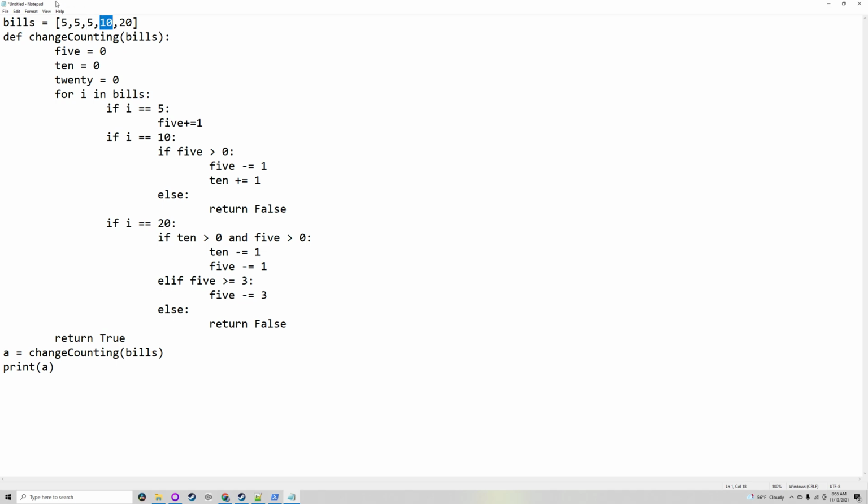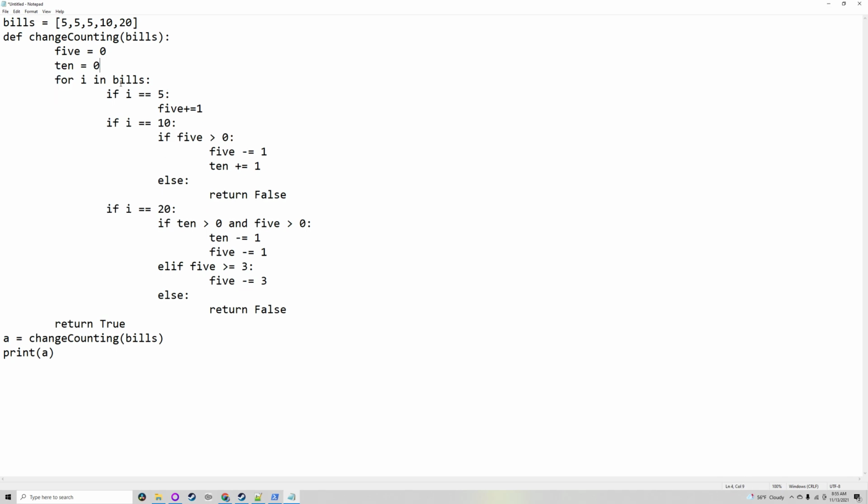So function change counting will take the input of the bills, the array, and we'll have 5, 10, and 20 start off at 0. So 5 will track how many 5s. If you find a 10, you could decrement it. If you find a 5, you can increment it. 10 will track 10, and 20 will track 20. You don't need the 20 because 20 is a maximum, so you don't ever need to return change for anything bigger. If you use 20 as change for a 10, obviously that's too much, so there's no need for 20.